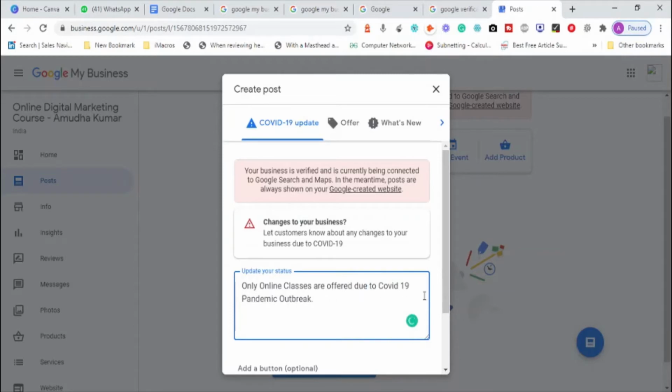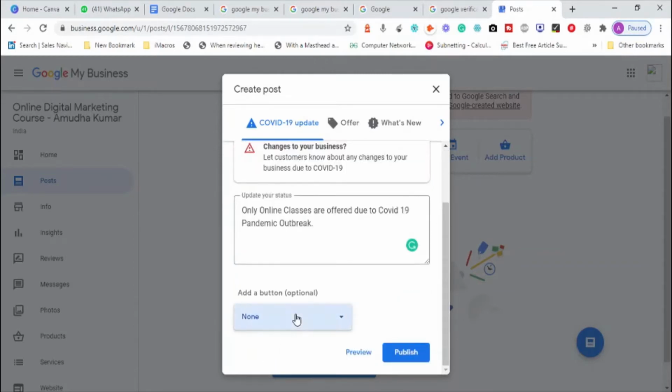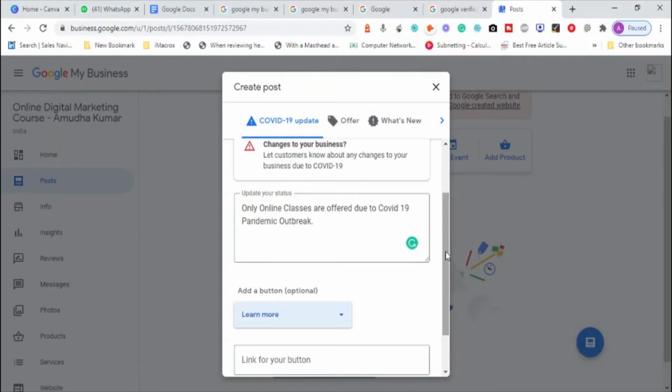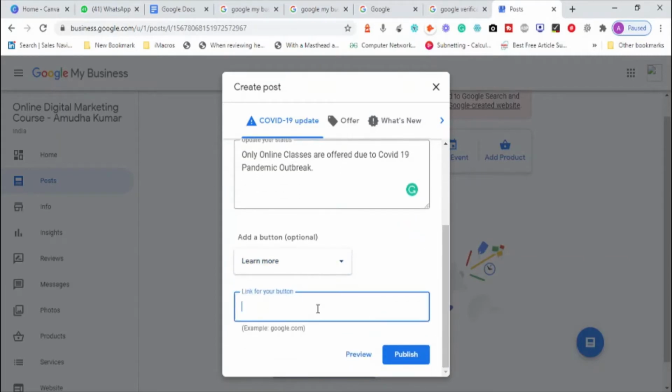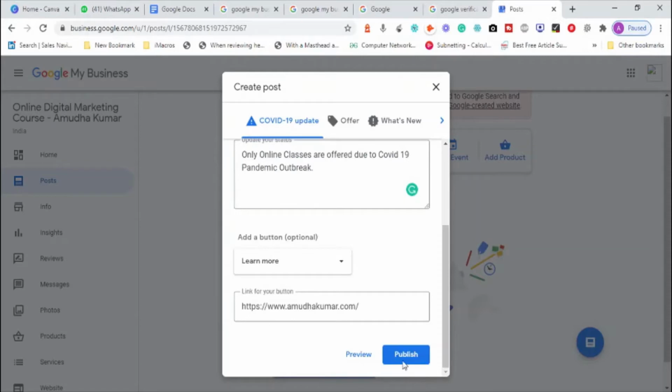Due to, okay. So once I say this, I can add a button to tell people what we can do. We can call us. This button is basically called a call to action button. They can say learn more, buy, book, order online. I can click on learn more. Then the link for the button, where people can go to my website, https://www.mywebsite.amadkumar.com.